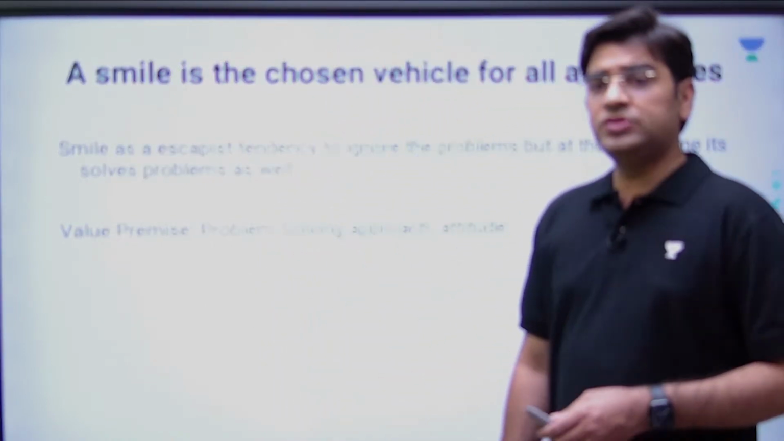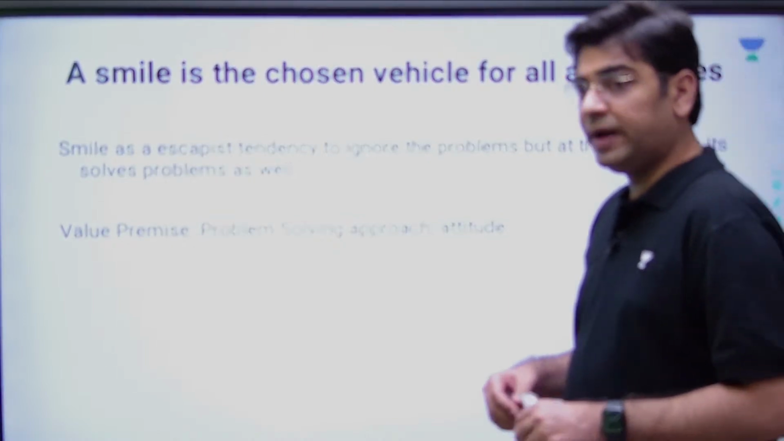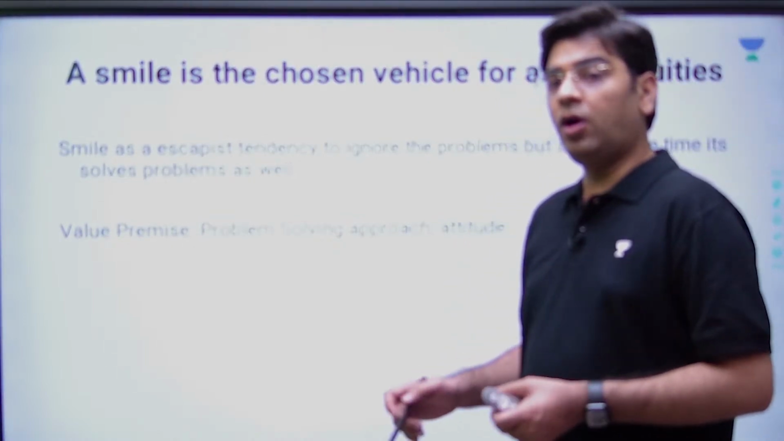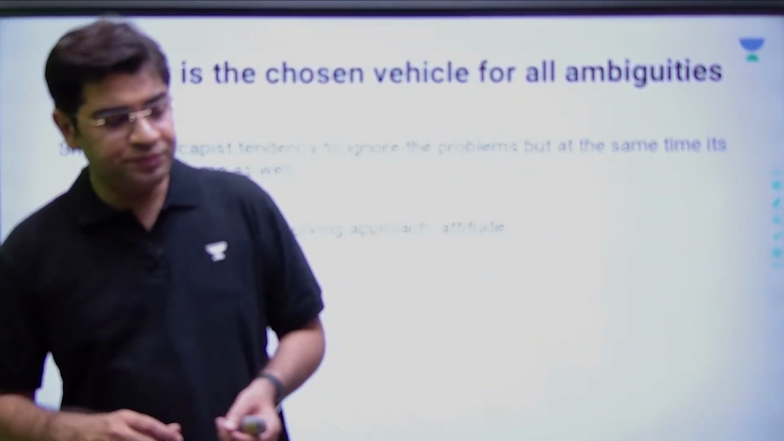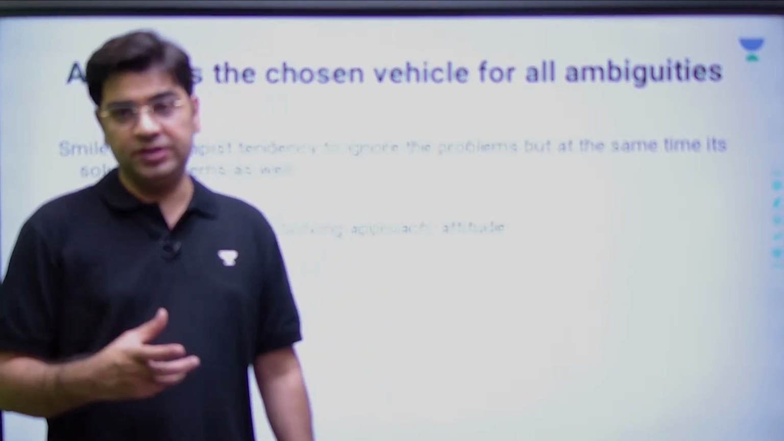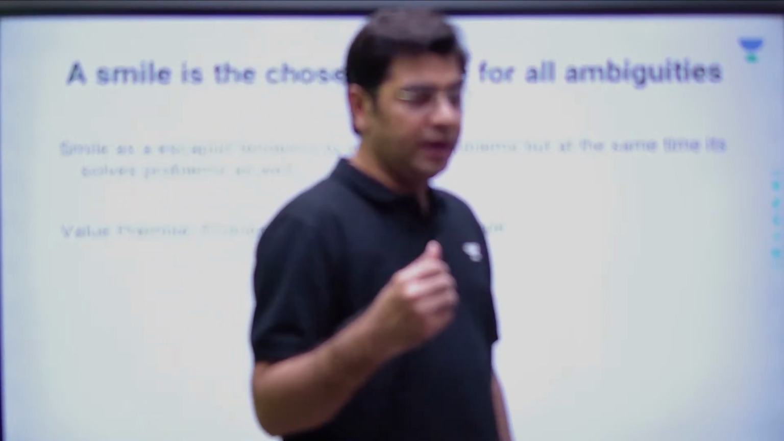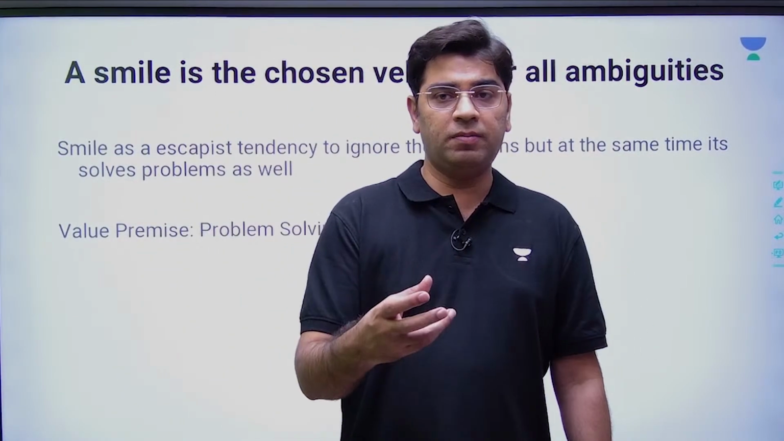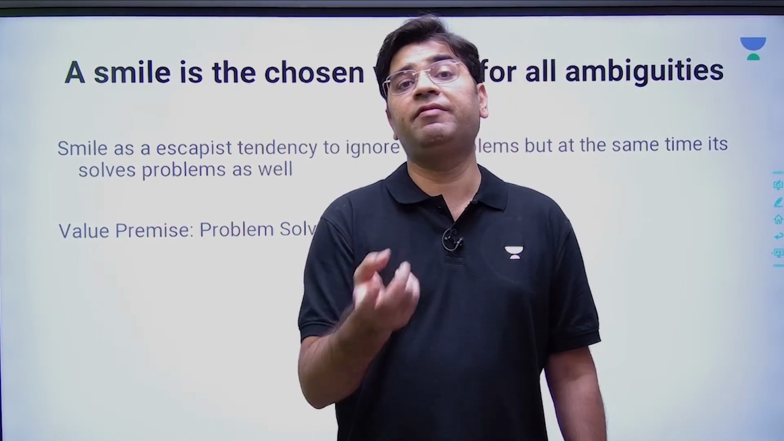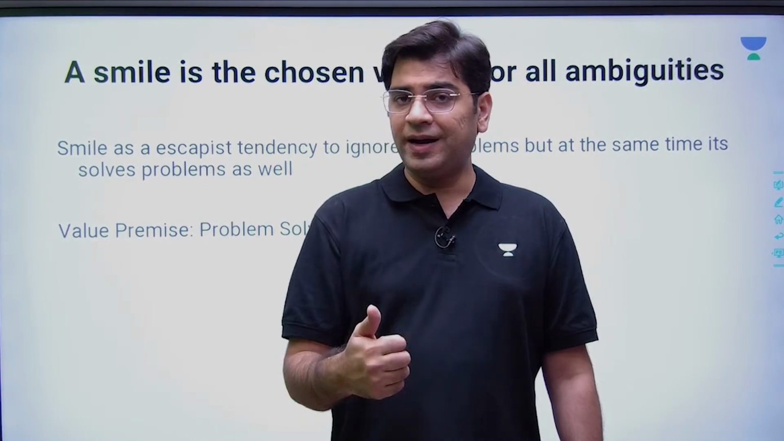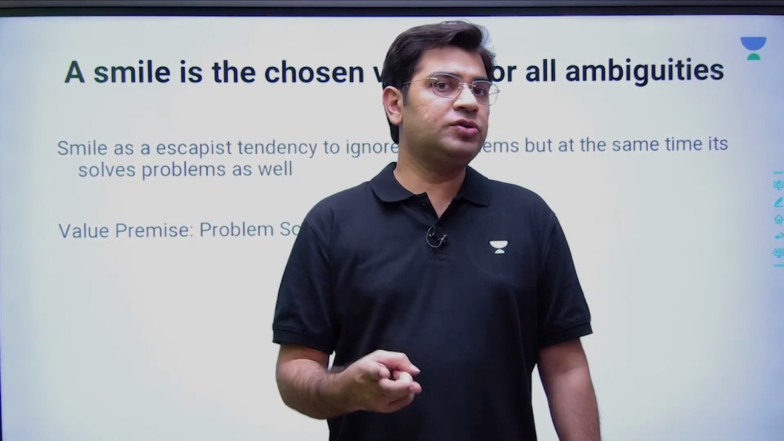Again comes, smile is the chosen vehicle for all ambiguities. Now this is the question: a smile is a chosen vehicle for all ambiguities. Over here, the problem is that smile is being used as an escapist aspect. So the person is trying to escape when he cannot solve the problem. Let us say you tell me some problem, I am not able to solve it. So what happens? I usually smile and evade. So this is how smile can be used in different manners. It can be used to solve the problem, it can be used to evade the problem.